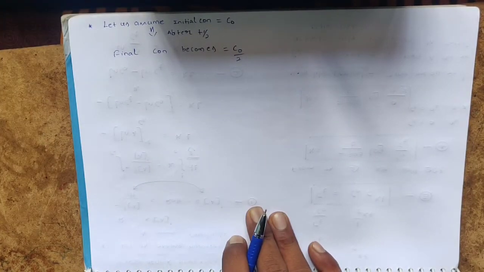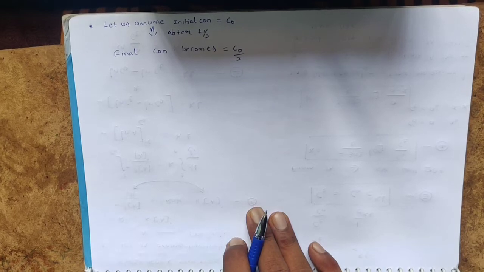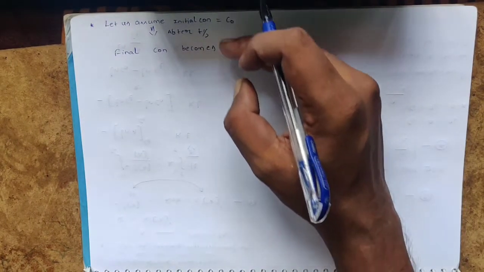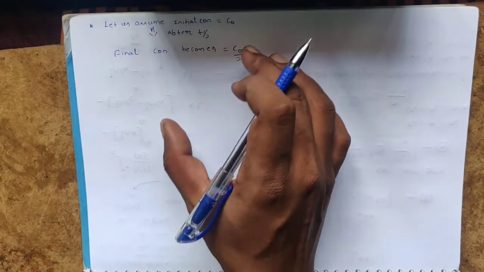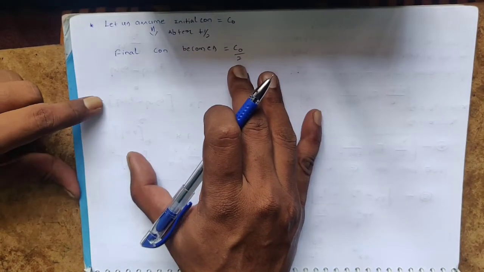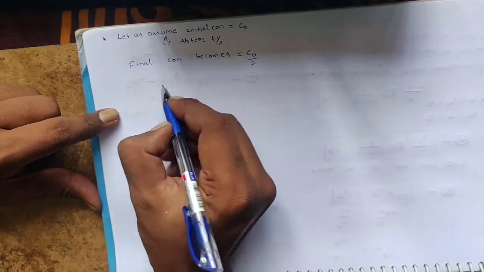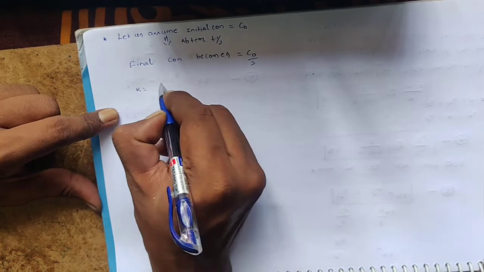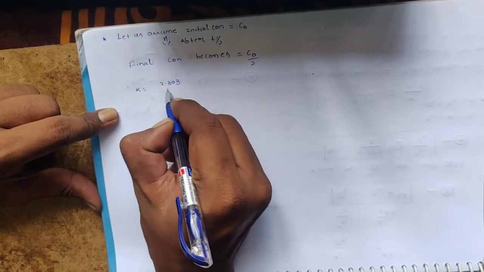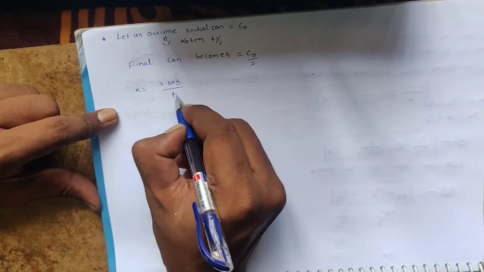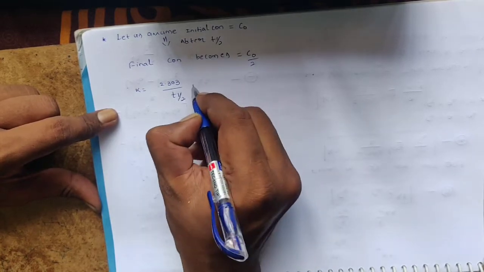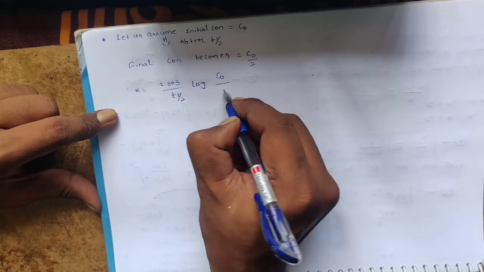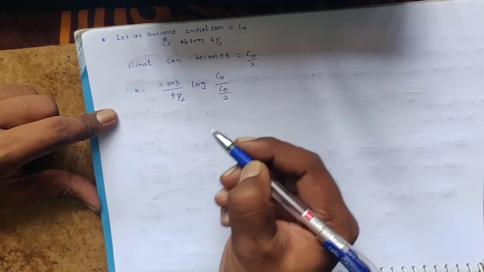Already we said that time required for conversion of half of the reactant into product is nothing but half life. So this is the final concentration. Shall I substitute these factors in the first order rate equation? We know that K is equal to 2.303 by T, where T is T half, of log initial concentration C0, final concentration will be C0 by 2.